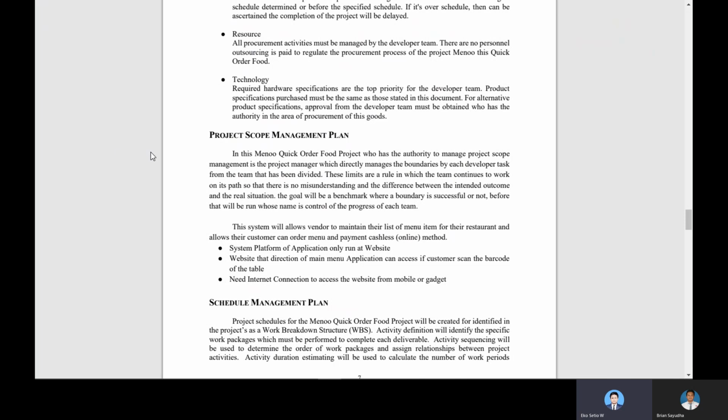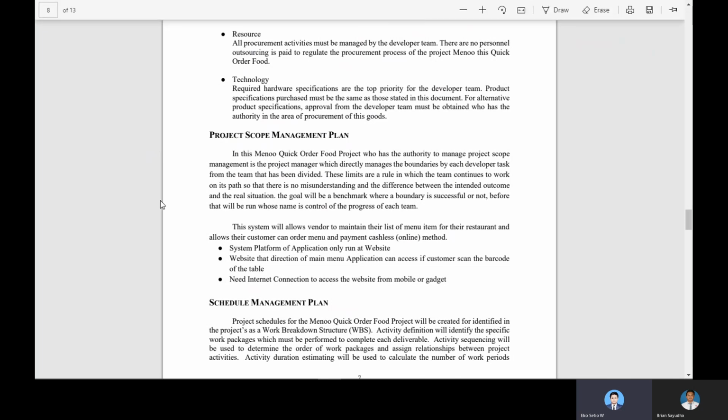The system allows vendors to maintain their list of menu items for their restaurant and allows their customers to order menu items and pay through online methods. First, the system platform of the application only runs on the website. The website can be accessed if the customer scans the barcode on the table, and the application needs an internet connection to access the website from a mobile phone or gadget.